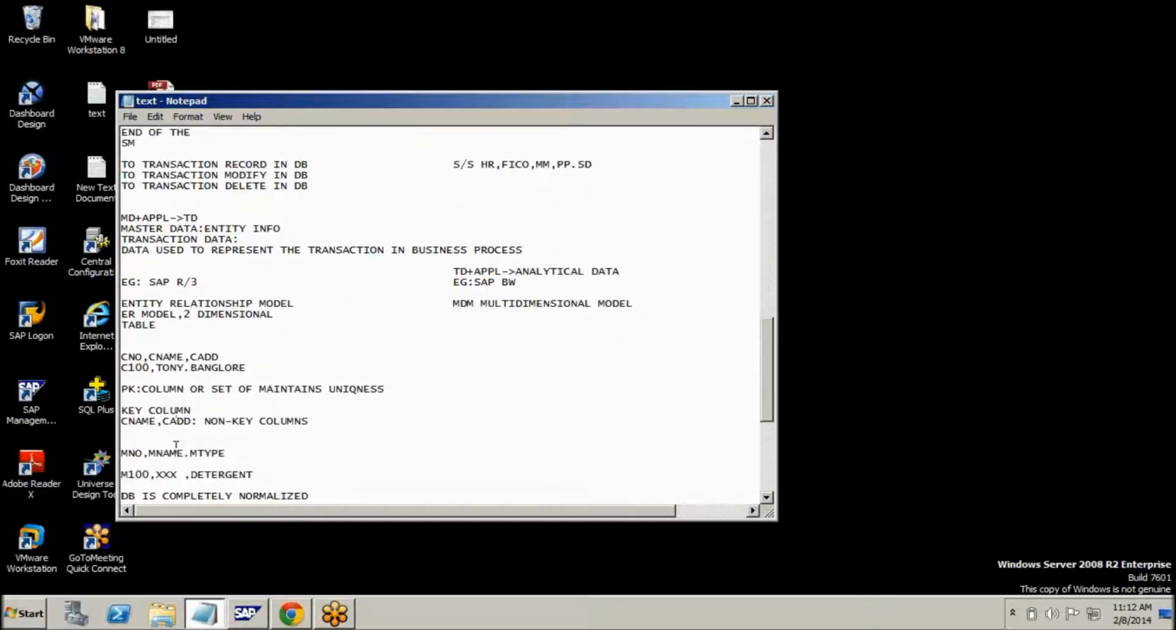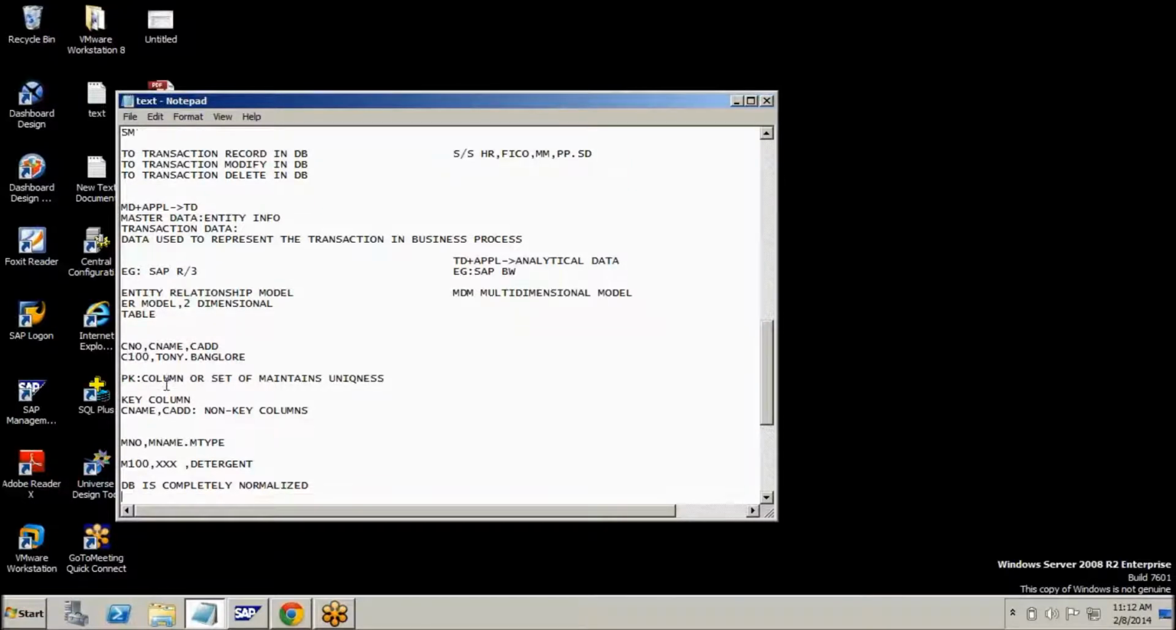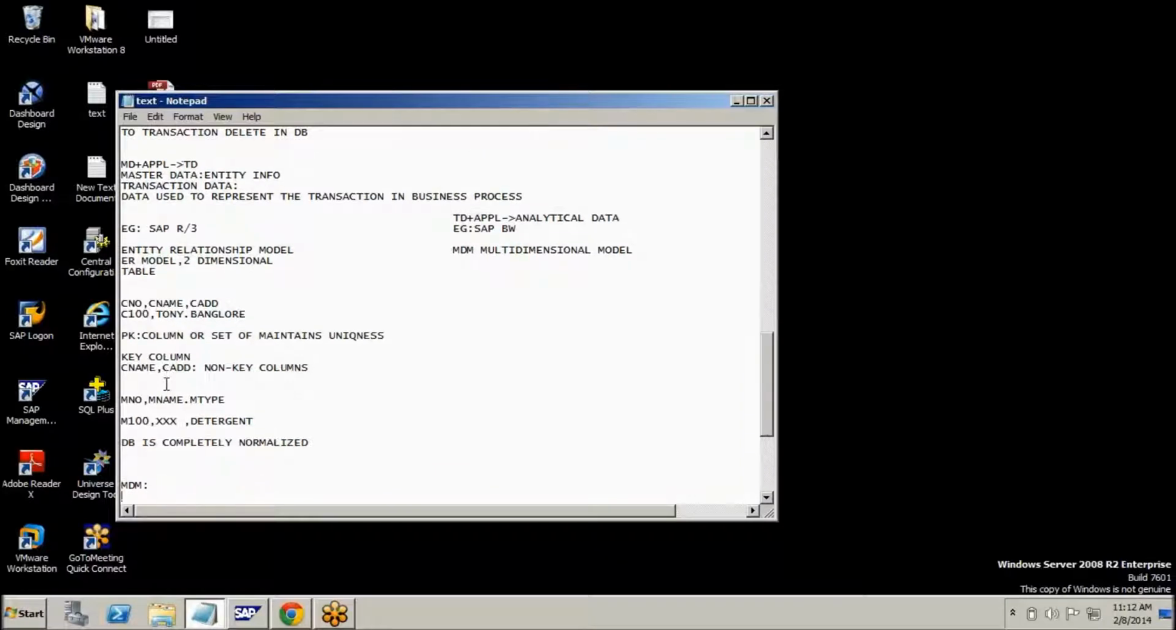Some points. The basic structure of the ER model is to store data in the form of tables. Every table must have a primary key. Primary key means a column or set of columns which maintains uniqueness in the table. Right? Okay, fine.